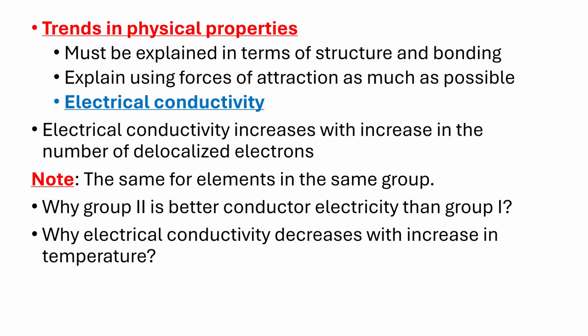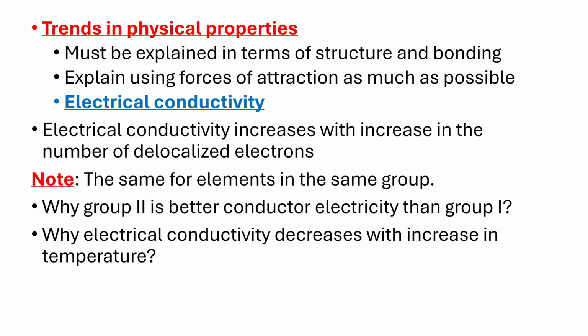Now, electrical conductivity is determined actually by the number of electrons present. So the more the delocalized electrons, the more the element can be able to conduct electricity.